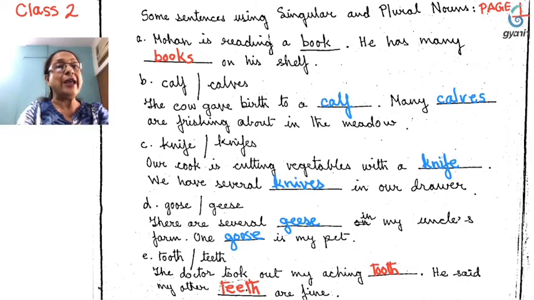Number 2, I have given the nouns. Calf. Calf means one calf. Baby cow is called a calf. You all know. So calf means one calf, and calves is the plural form of calf. The cow gave birth to a calf. That means one calf. Many calves were frisking about in the meadow.